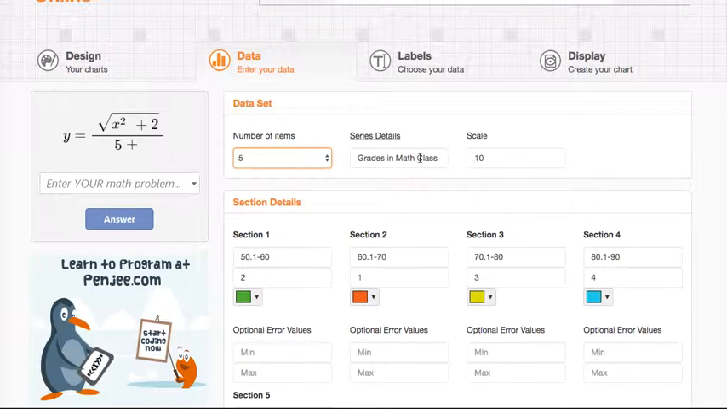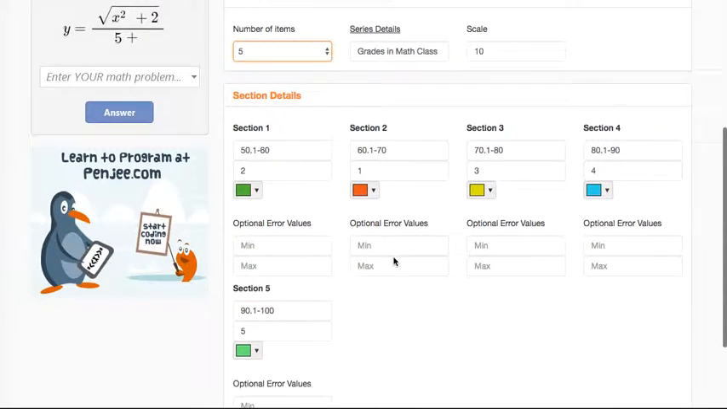Then I have grades in math class as an example of what I'm going to call that data. And on a scale going up to 10, you can change that around depending upon what you're doing here. So I have it go up to at least the highest it can get is 10 people in each of those rows. All right, so I start off with section 1 where I have the grades 50.1 to 60, and I actually have to manually go in there and count how many kids have grades between 50.1 and 60. In this case, I put in that there are 2 kids, etc. for these other sections in there.